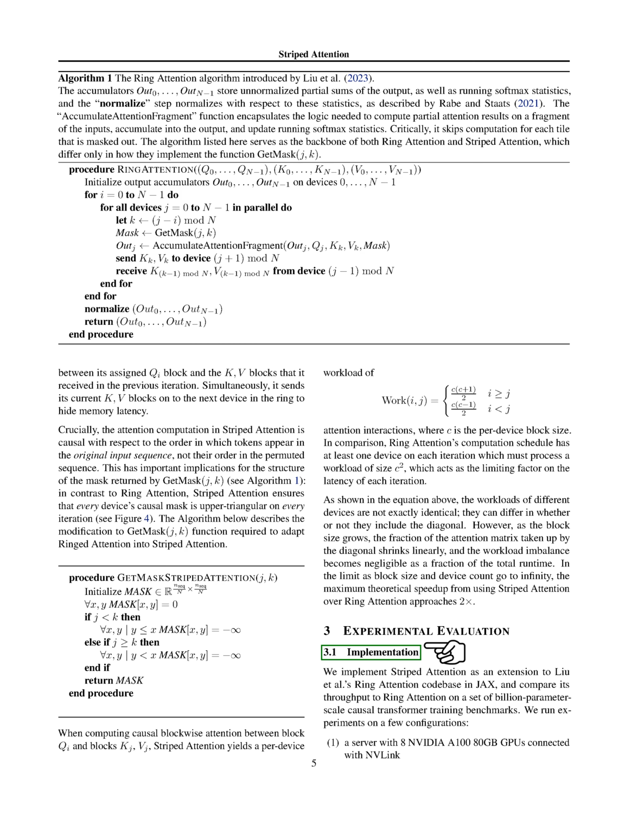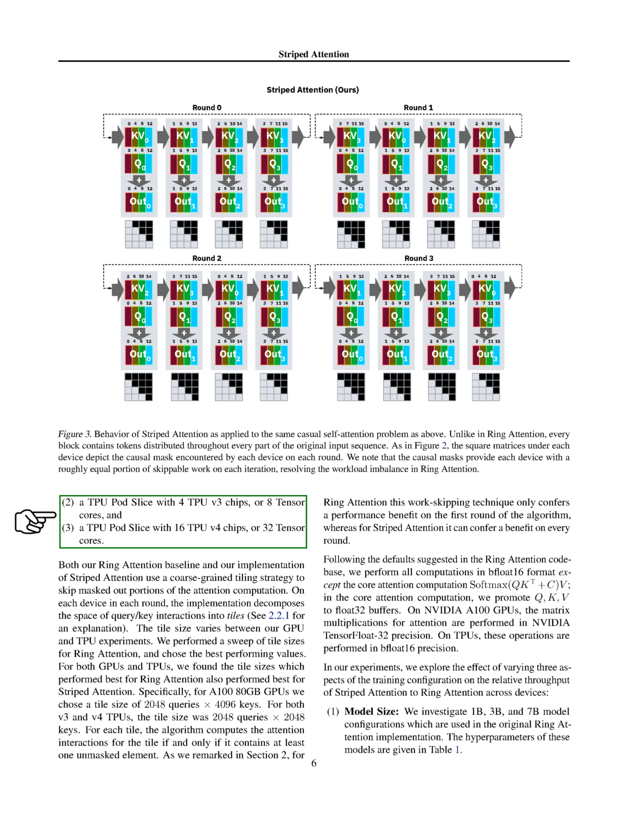Section 3.1 Implementation. We've extended the ring attention codebase developed by Liu and his team to include our striped attention model. We then compared the performance of both models using several billion parameter scale causal training benchmarks. We conducted our experiments on 3 different configurations. 1. A server equipped with 8 NVIDIA A100 80GB GPUs linked via NVLink. 2. A TPU pod slice with 4 TPU v3 chips, or 8 tensor cores. 3. A TPU pod slice with 16 TPU v4 chips, or 32 tensor cores.